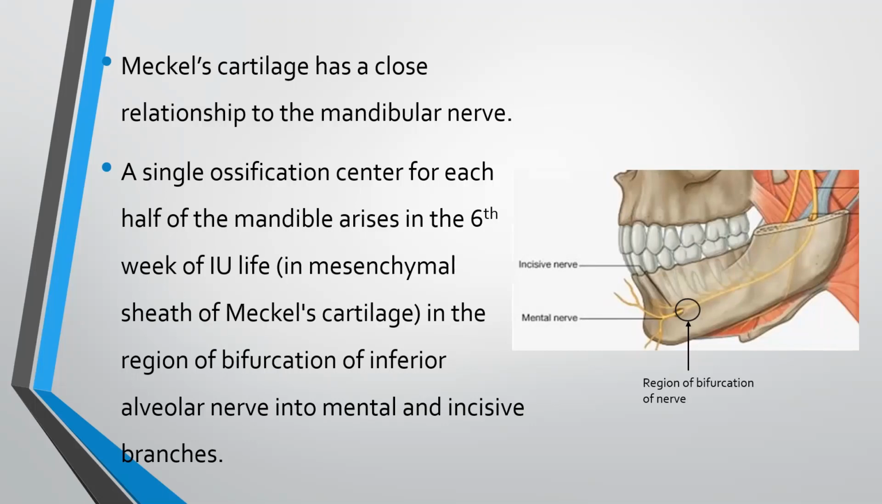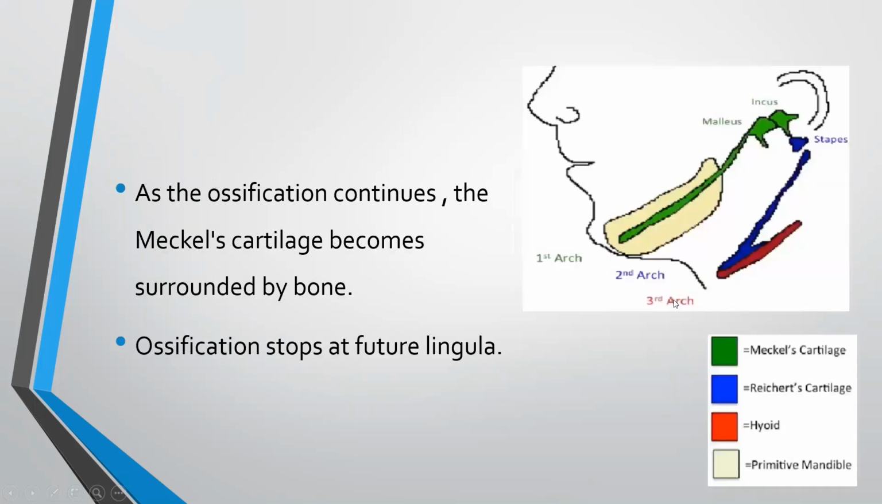A single ossification center for each half of mandible arises in the 6th week of intrauterine life, in the region of bifurcation of inferior alveolar nerve into the mental and incisive branches. Here, this is the inferior alveolar nerve, this is the mental nerve, this is the incisive nerve. Here is the region of bifurcation. As the ossification continues, the Meckel's cartilage becomes surrounded by the bone. This is the Meckel's cartilage and this is the primitive mandible.